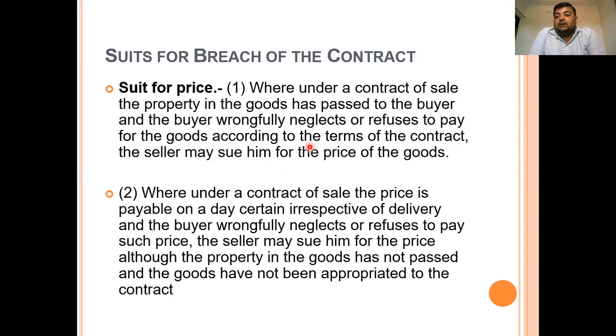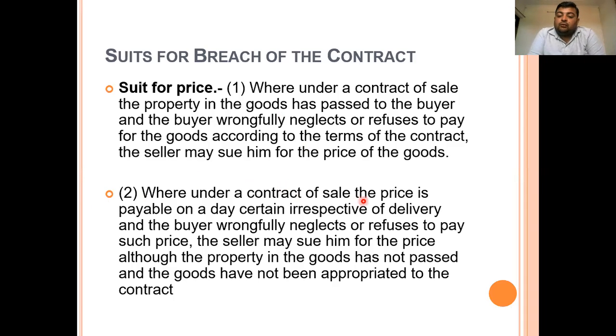Let's take an example: a person has ordered goods worth rupees 5 lakhs, and the seller delivers the goods. The condition was a 30 days credit period, and after the 30 days, or in between, the buyer refuses to pay the seller, making any number of excuses regarding the quality of the product and other things. Now the seller has become an unpaid seller. The seller can personally sue the buyer for such acts if the buyer defaults in payment willfully.